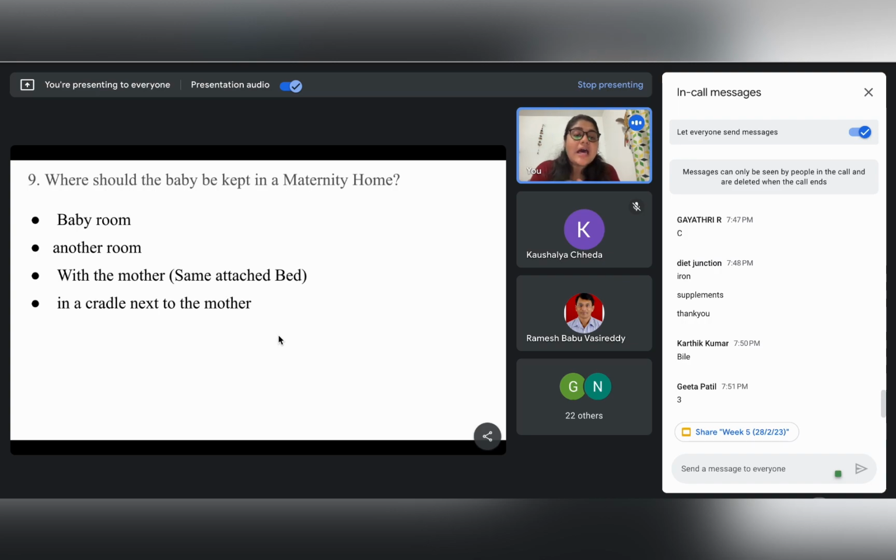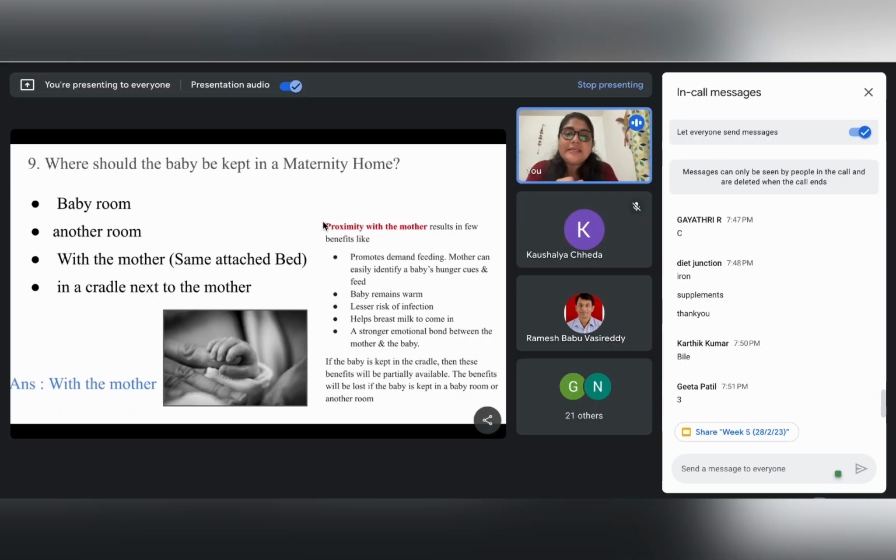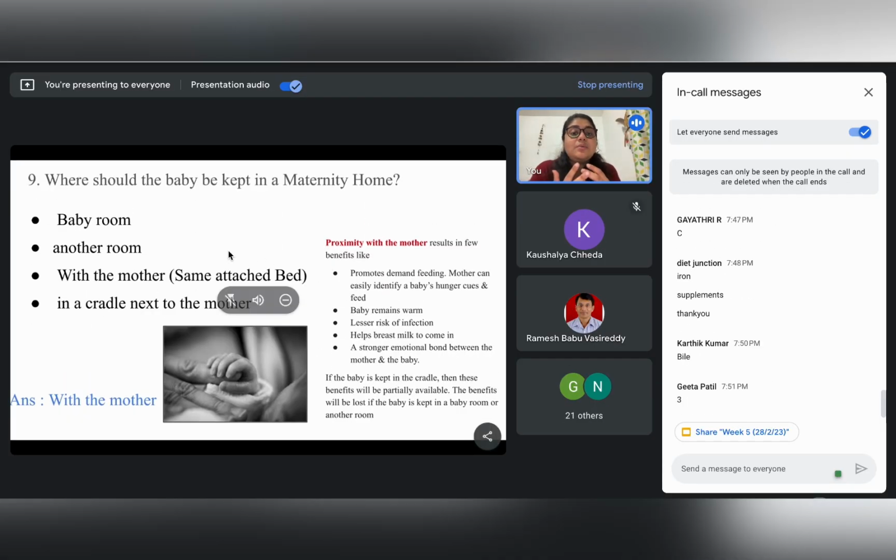So after going through so many specific topics related to the importance of breastfeeding and skin to skin contact, the most important thing is the baby should be kept with the mother, right? As we can see, the proximity with the mother, we have just learned about the benefits of skin to skin contact.